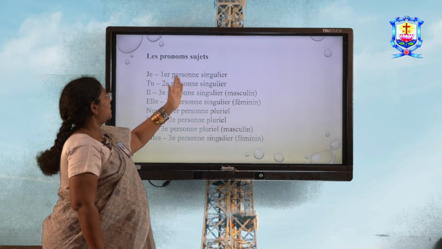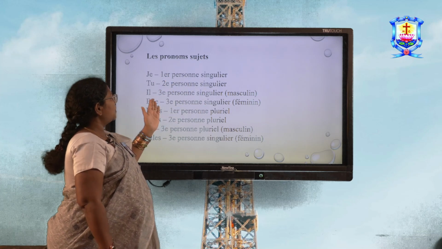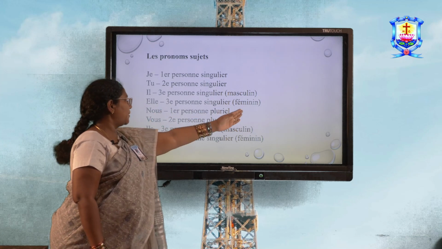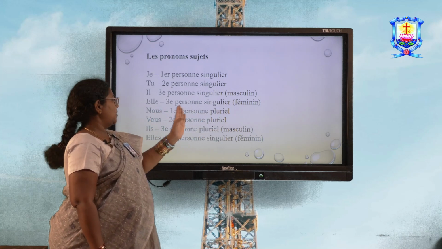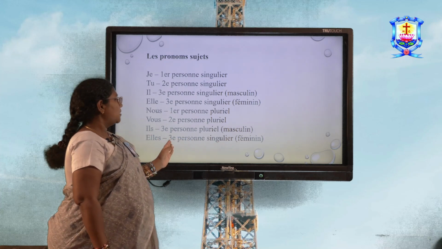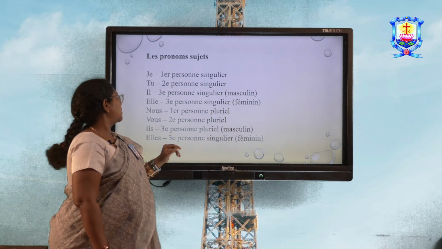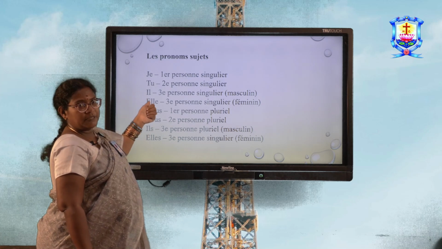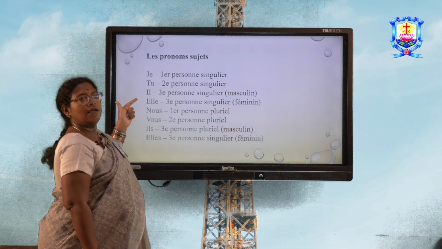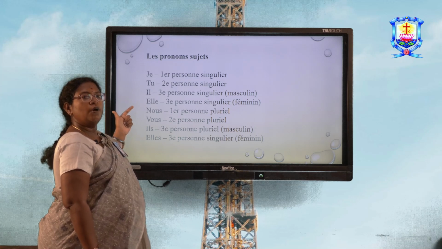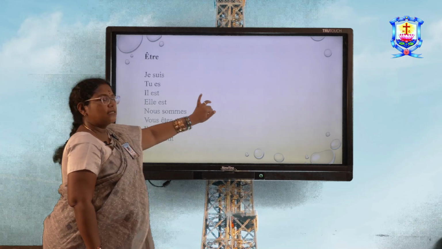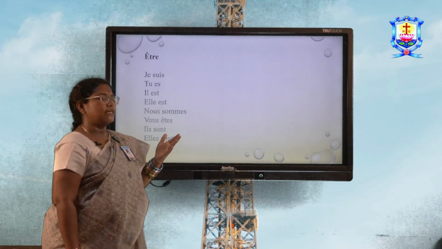So, first person singular, second person singular, third person singular for masculine and third person singular for feminine, first person plural, second person plural and third person plural for masculine groups and third person plural for feminine groups. So, I repeat the subject pronouns once again. Je, tu, il, elle, nous, vous, il and elle. These are the 8 subject pronouns which we use in any conjugation.